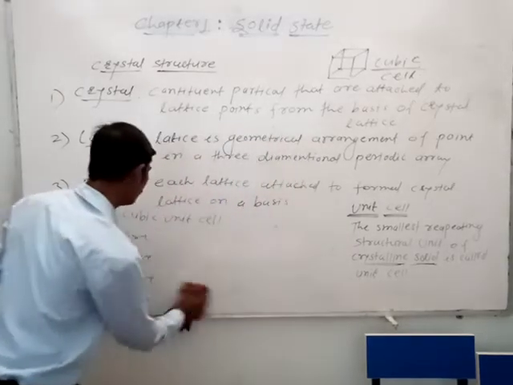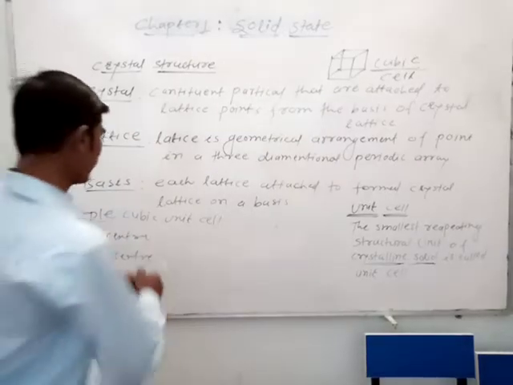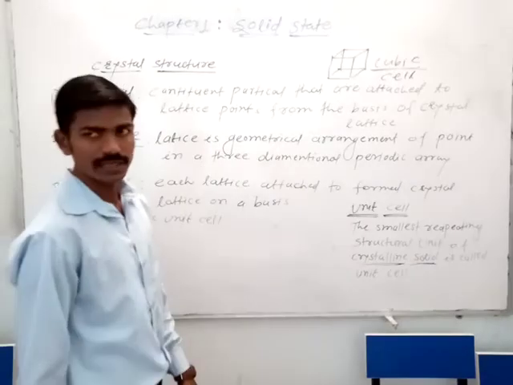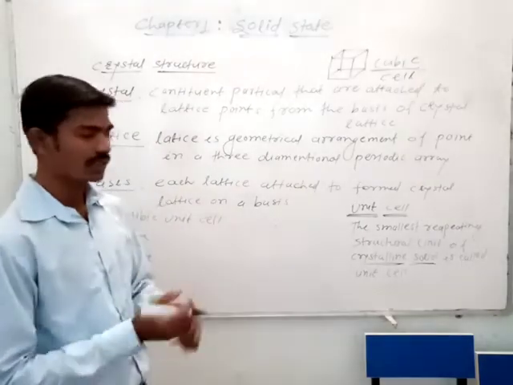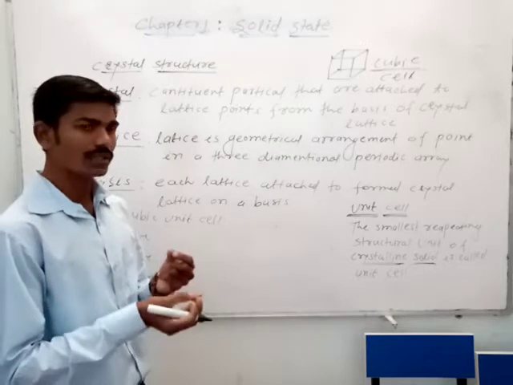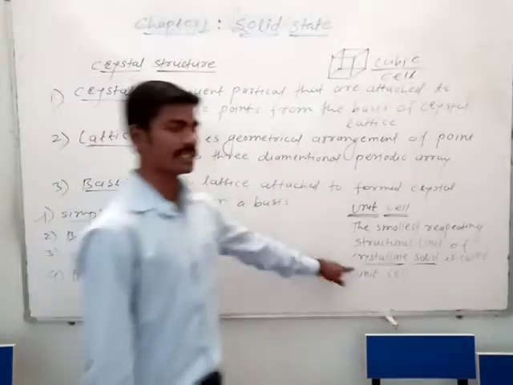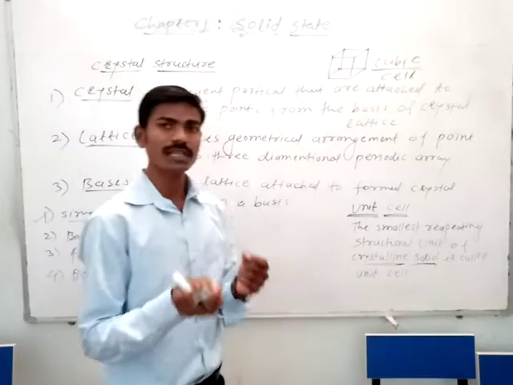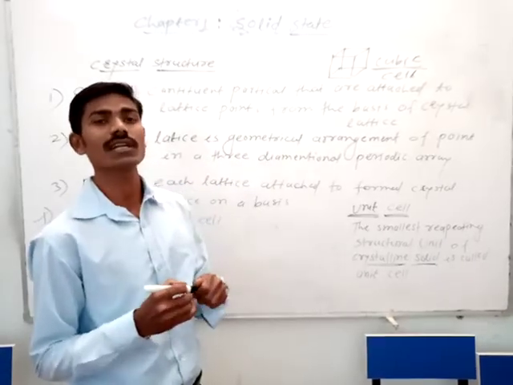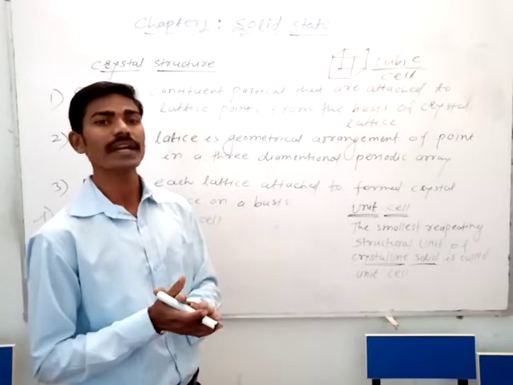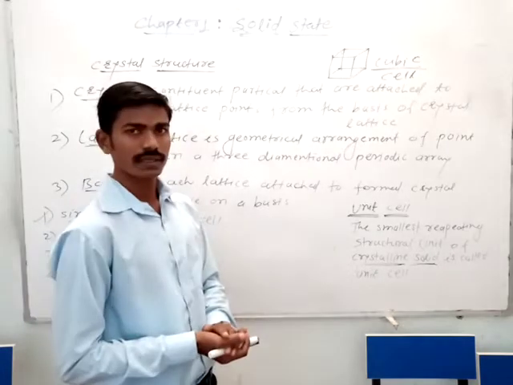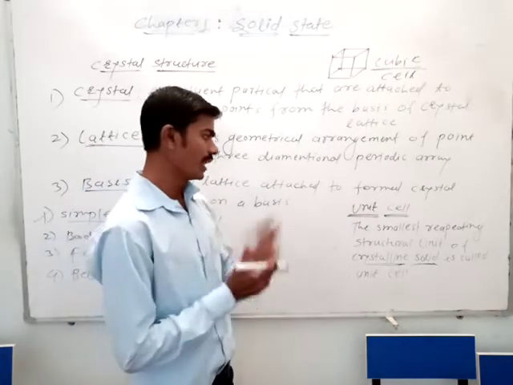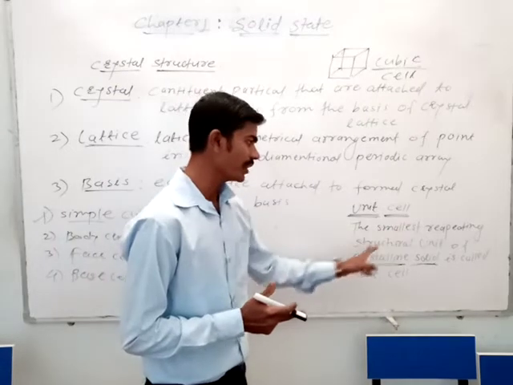In the simple cubic unit cell, the constituent particles show the regular repeating arrangement of patterns in the crystalline solid, and the smallest repeating unit is the unit cell. In a crystalline solid, the arrangement we saw is a regular repeating arrangement of the patterns. Then the next is the unit cell, the smallest repeating structural unit of the crystalline solid.